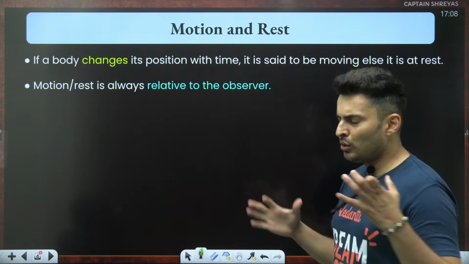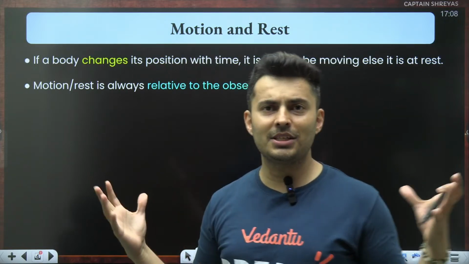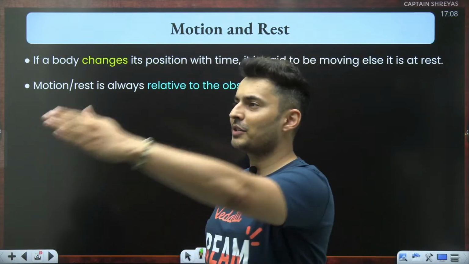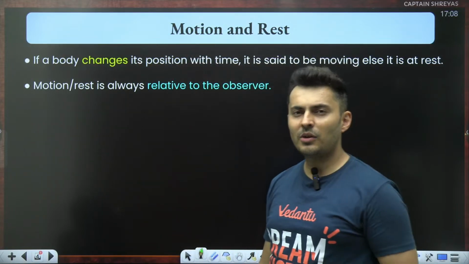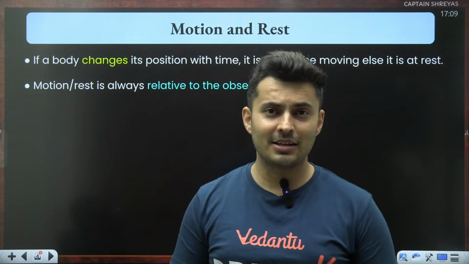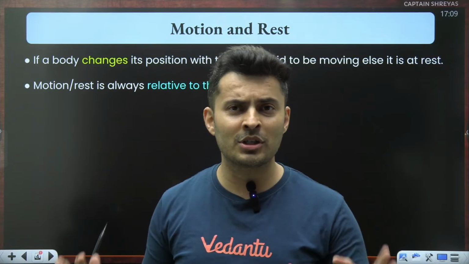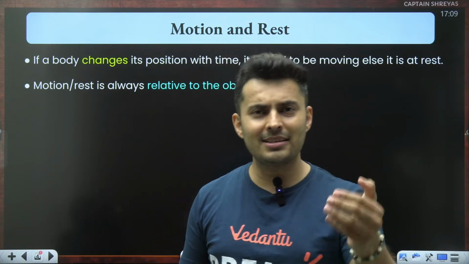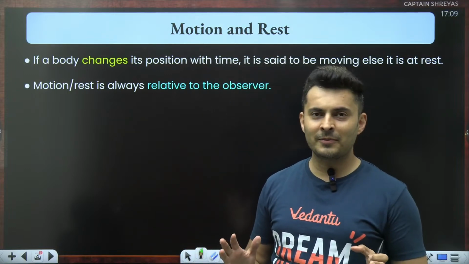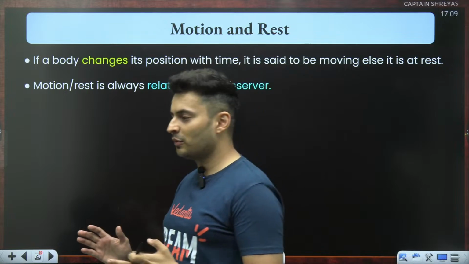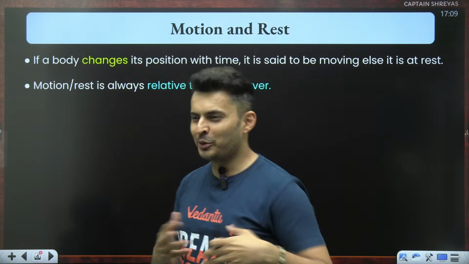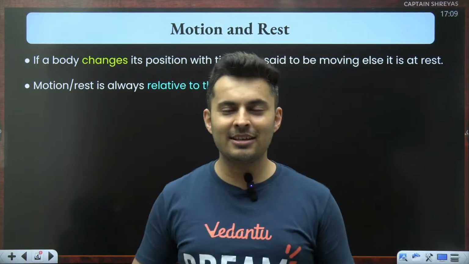And you should also realize that everything around you, which you say, oh, the tree is at rest, that car is moving at so and so speed, these are all relative terms. These are all dependent on the observer. There is nothing like absolute motion or absolute rest, because you might say the tree, sir, is stationary, but think about it for a moment. If you start to move, then the tree is actually moving in the other direction. You'll be like, no, sir, what are you saying? You are moving, the tree is at rest.